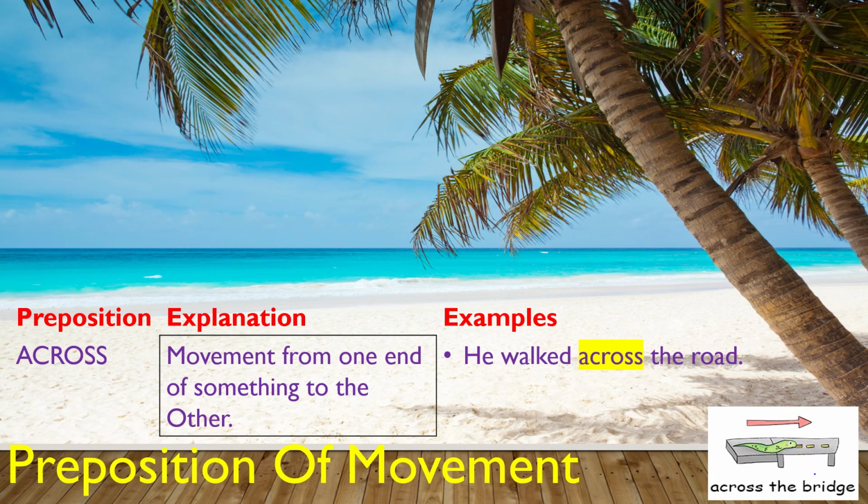Across. Across is also a preposition of movement, which talks about movement from one end of something to the other end. He walked across the road. It means he started from one side of the road, from one end, and continued walking till the end. Or another simple example: I drew a line across the paper, which means I drew a line from one side of the paper to the other.